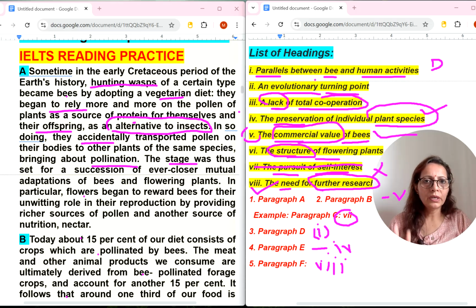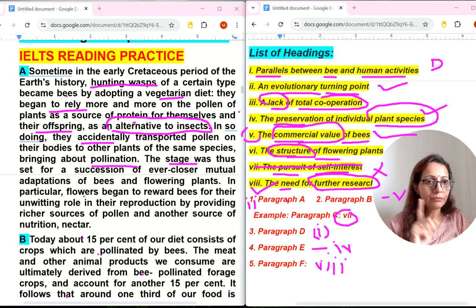First, parallels between bee and human activities, they are not talking. Lack of total cooperation is also not there. Preservation of individual plant species is also not there. Commercial value of bees not there. Structure of flowering plant, nothing is there. Only this will match. And they accidentally transported pollen on their bodies. It means evolutionary turning point, something had happened by accident. So A paragraph will come with second number.